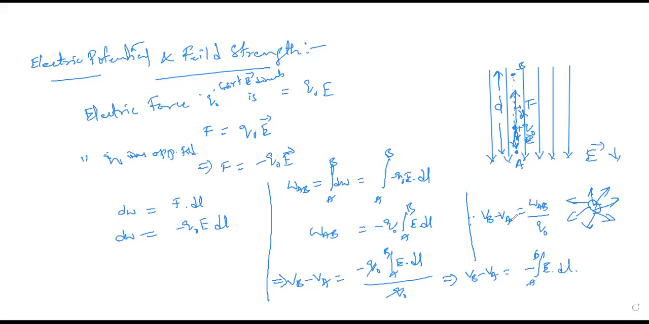If I take the reference point not as A but as infinity, then VA should be equal to 0. Then I write VB is equal to minus integral infinity to B E dot DL. So this is called the electric potential at a point in the electric field, expressed as a line integral of the electric field. This is called electric potential difference with respect to field strength.